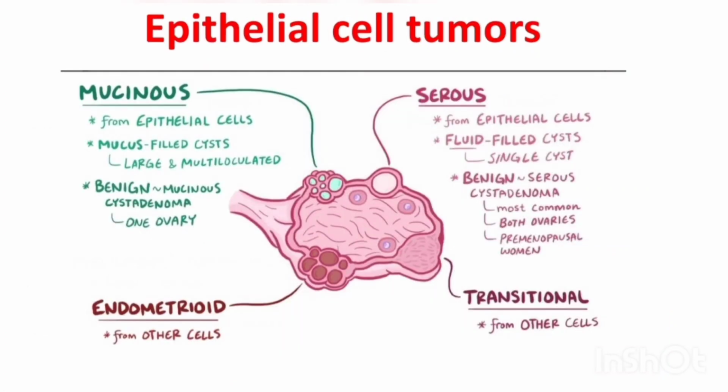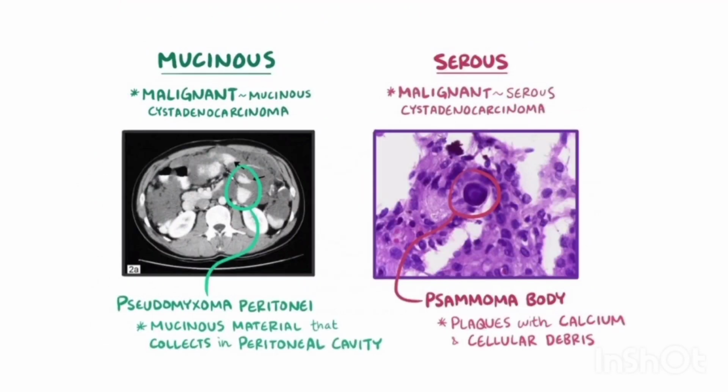Epithelial cell tumors are said to arise from the surface epithelial cell lining of the ovary. They are further divided into mucinous and serous cystadenoma, endometrioid carcinoma, and transitional or Brenner cell tumor. The malignant forms of mucinous and serous cystadenomas are known as mucinous cystadenocarcinoma and serous cystadenocarcinoma.